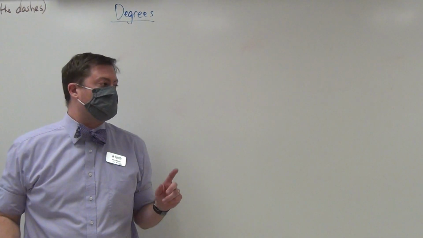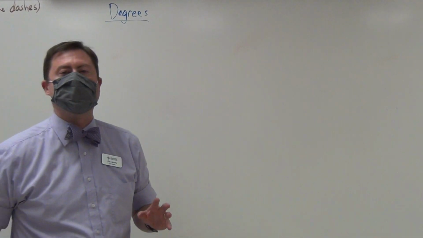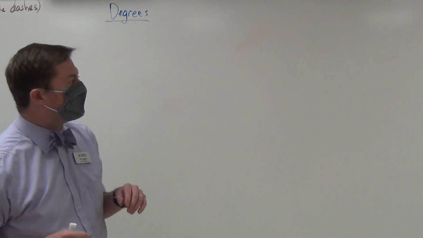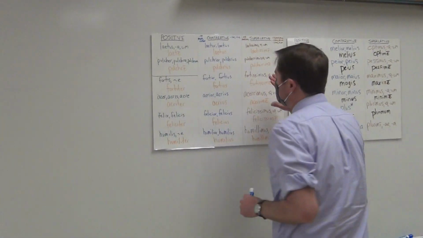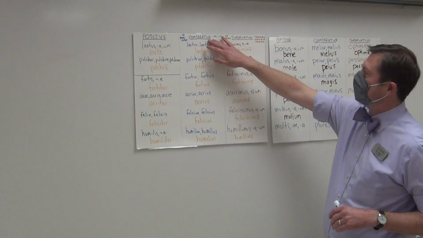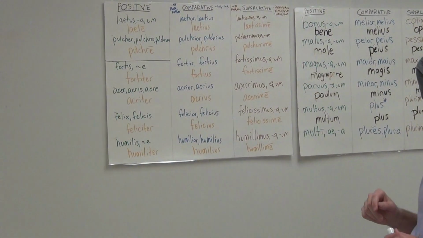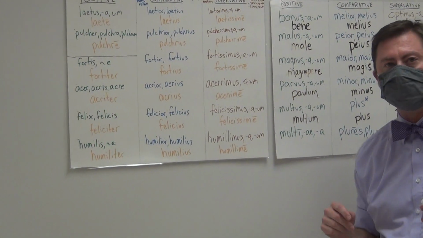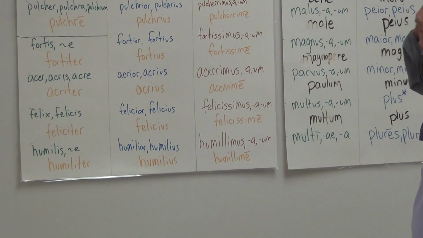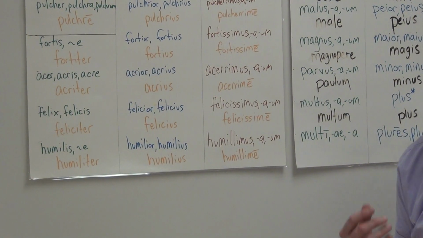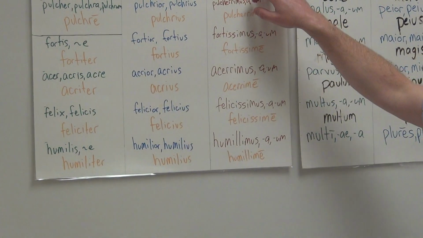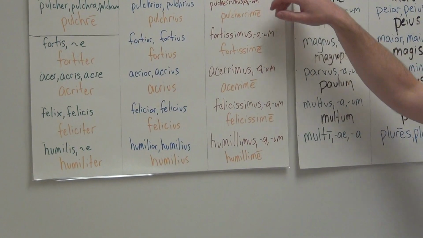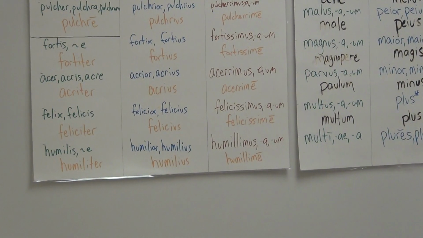In this video, we are going to be going over some of the constructions that you often see degrees in. Remember that there are 2 degrees beyond positive, and you can see them over here. We have the comparative that you'll note by the letters IOR, meaning more whatever, or rather whatever, or just with an ER, stronger, fortior, fortius. And then the superlative that you recognize by either the issimus, rimus, or limus, meaning the most whatever.